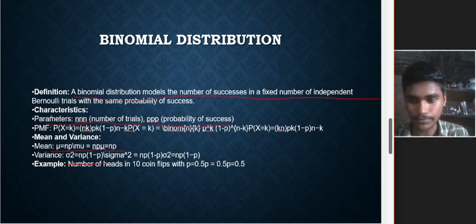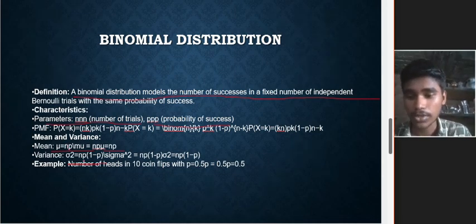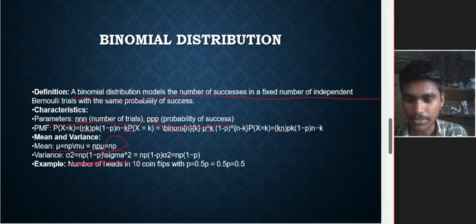So the mean and variance are as follows: mu equal to np, and sigma square equal to np into (1 minus p). If you are able to calculate the mean, you are able to calculate the variance, and the other way around. So both are interconnected.